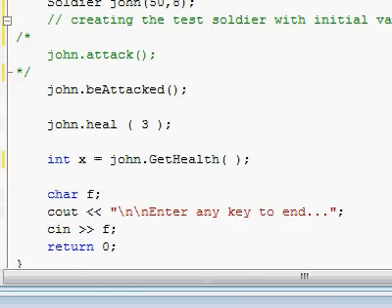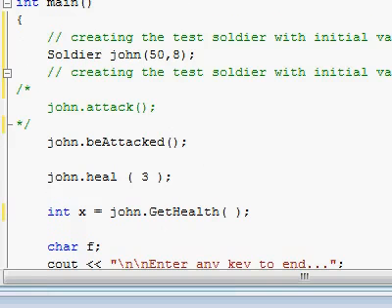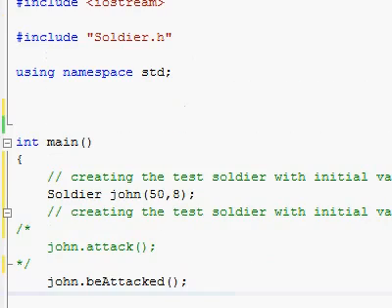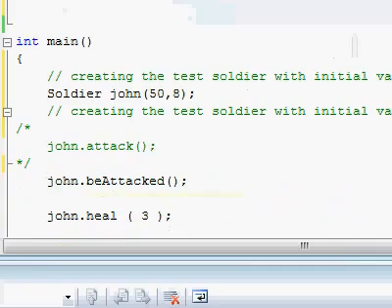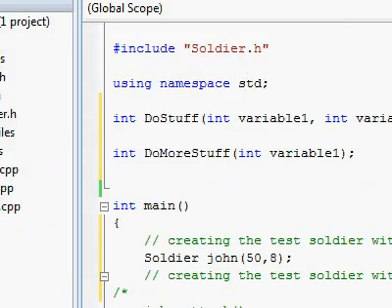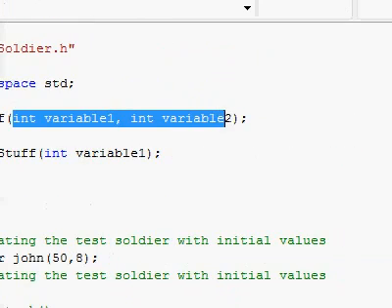The next thing I wanted to mention is that I wanted to clarify passing variables to functions. I may not have explained that so clearly, so let me clear that up a little bit. Right over here I created 2 functions. This one will return an integer, it's called doStuff, and it will take 2 variables.